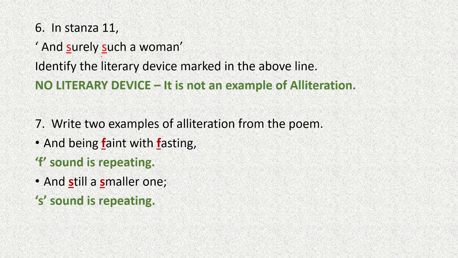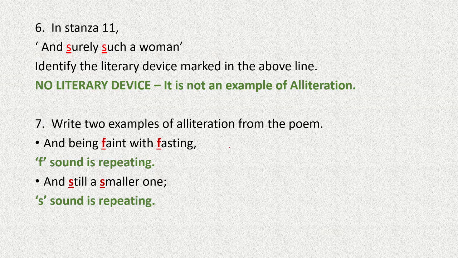Now this question: and surely such a woman. You have to identify the literary device of the marked letters. Here S is underlined, here S is underlined. Is this literary device alliteration? No, it is not an alliteration. Why not? When I speak surely, the sound is sh, and when I speak such, the sound is s. So this is not a literary device. Many times students make this mistake. They just see S here and S here and write it as alliteration.